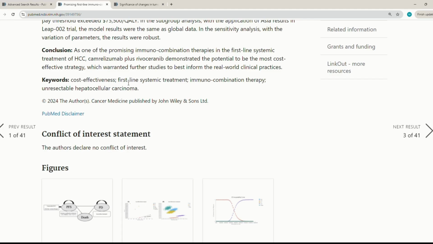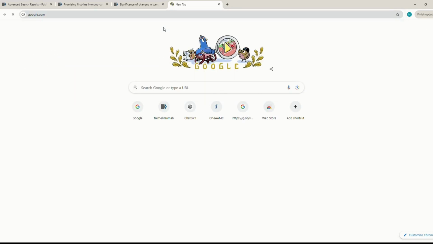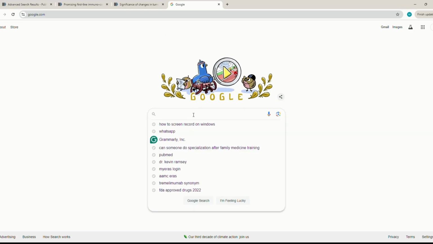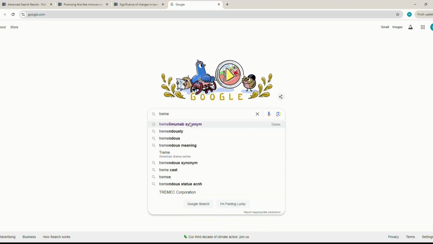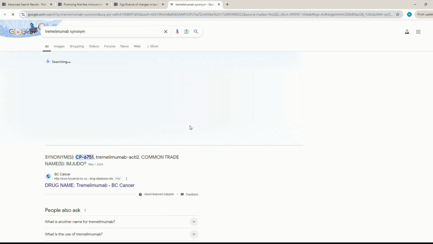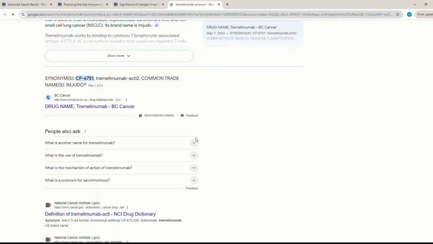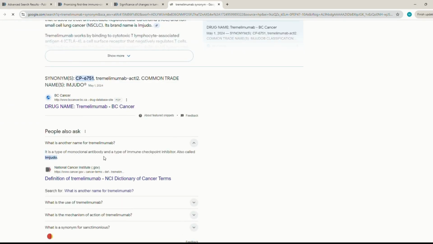I actually want to know what tremelimumab is. Tremelimumab. Okay, we do have the synonym there. Nope. What is another name for tremelimumab that could work? Monoclonal antibody, also called Imjudo. So I will use Imjudo. I will use monoclonal antibody.